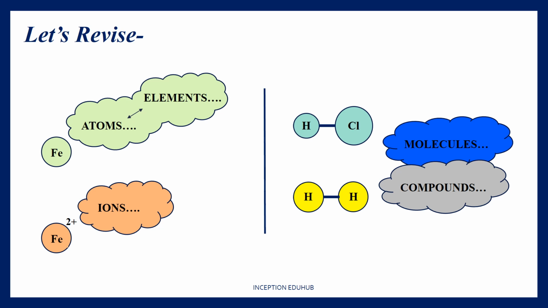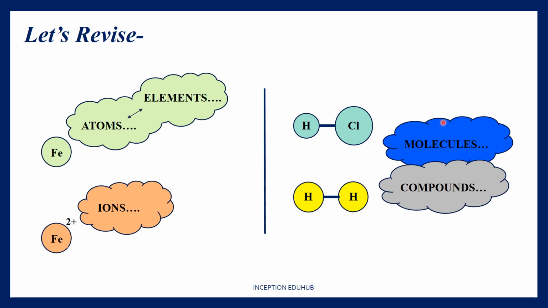So atom is any smallest particle of an element which may or may not be capable of independent existence. So whenever we talk about an atom, we will be talking about elements. Ions are the species which possess some charge because of an increase or decrease in the number of electrons in those respective atoms.